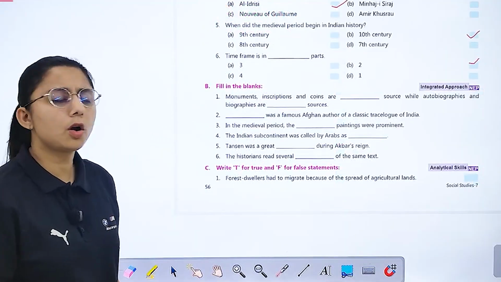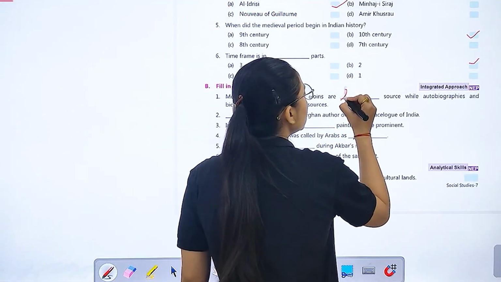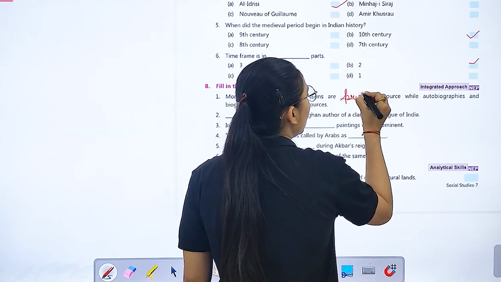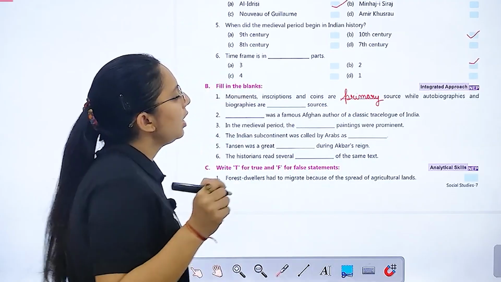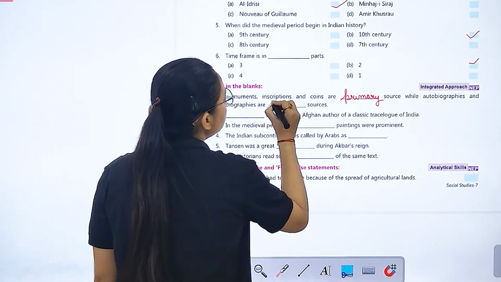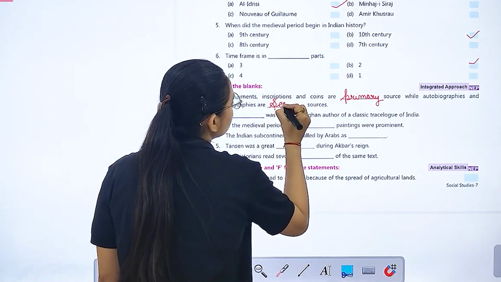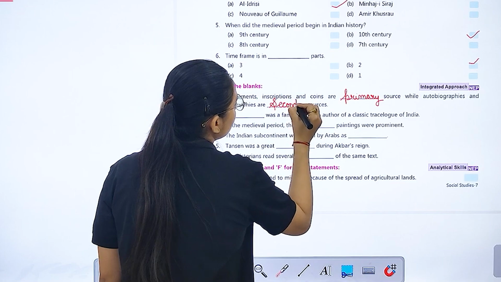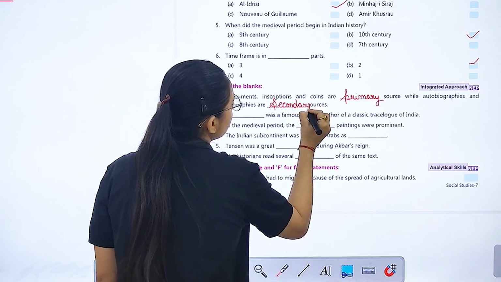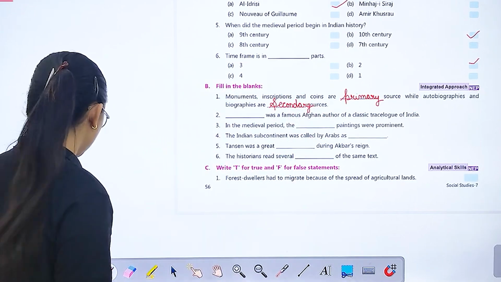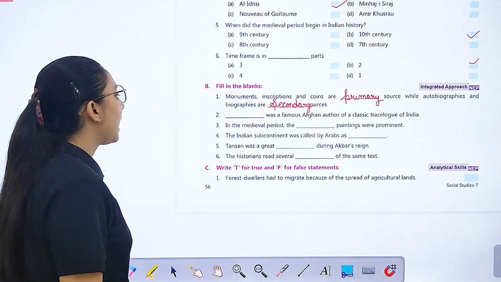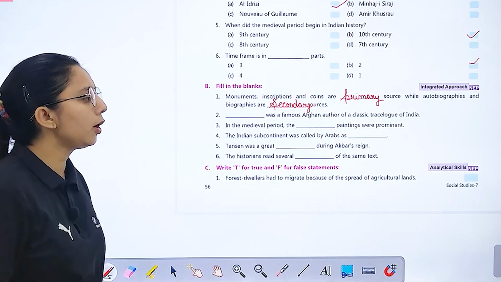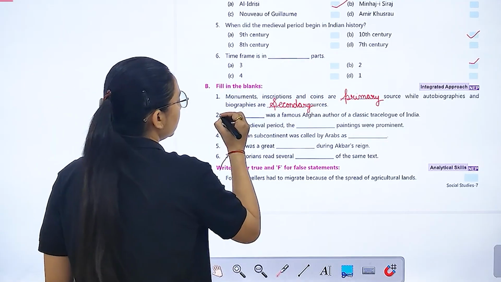Monuments, inscriptions and coins are primary sources, while autobiographies and biographies are secondary sources. Dash was the famous Afghan author of the classic travelogue of India.